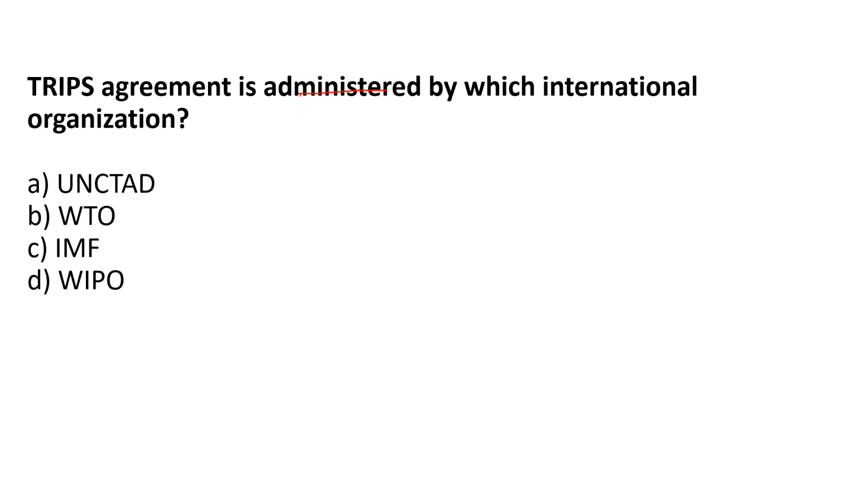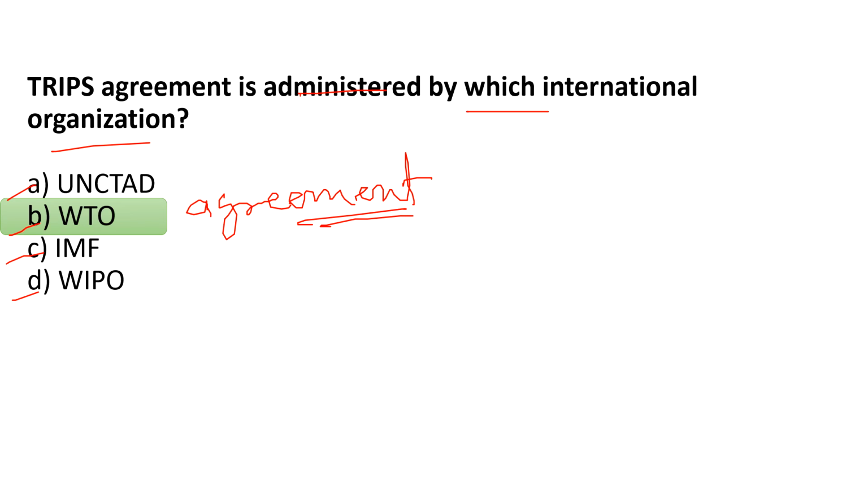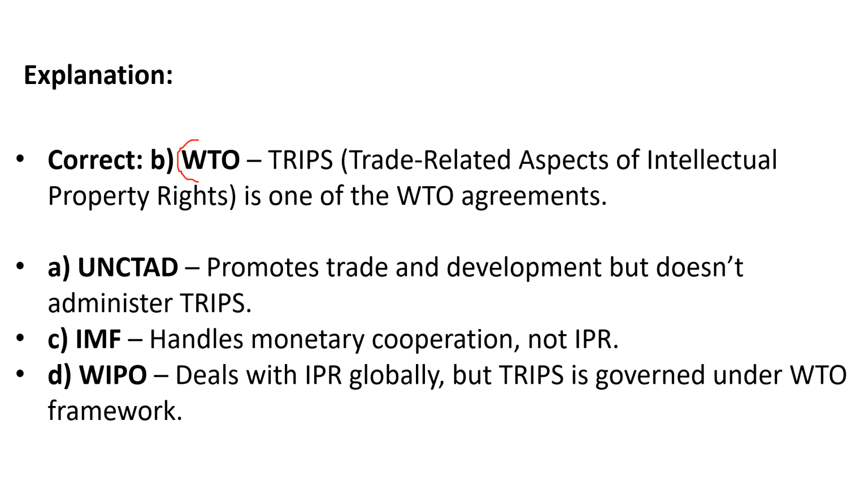The TRIPS agreement is administered by which international organization? UNCTAD, WTO, IMF or WIPO? So it is related to the WTO. Obviously we are already studying the WTO agreements. In the WTO agreements we have TRIPS, TRIMS, GATT, GATS and AOA as well. TRIPS is an agreement of the WTO which is totally related to IPR, that means intellectual property rights.